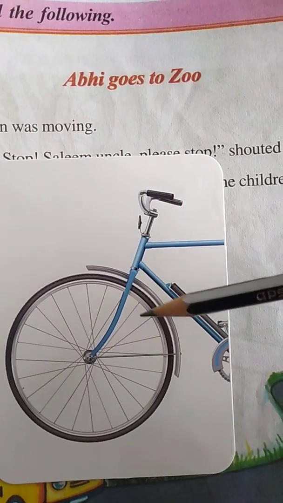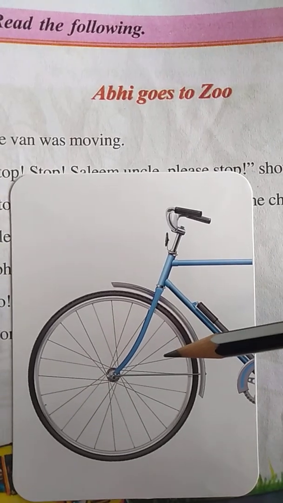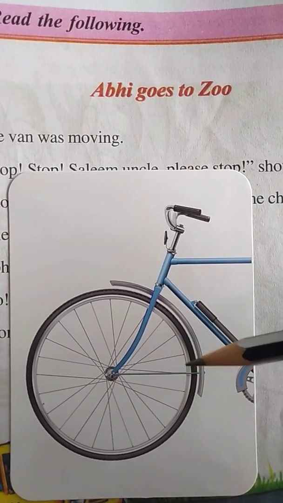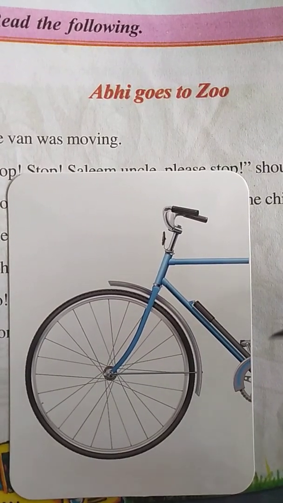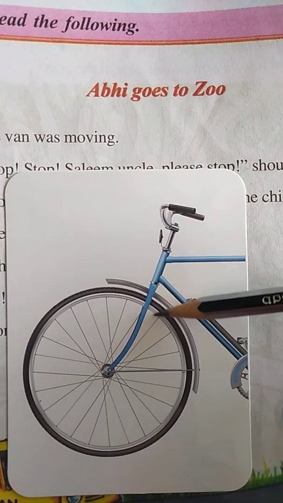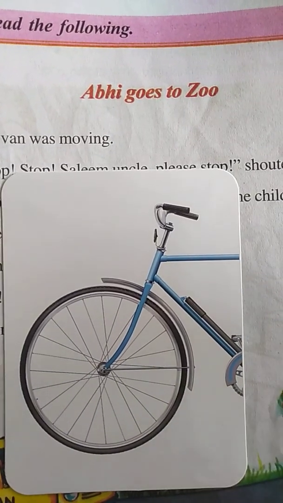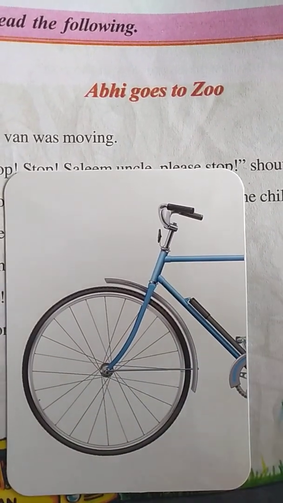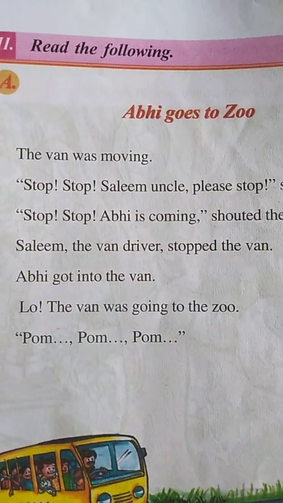Okay, so this vehicle does not use any petrol or diesel. We have to paddle it by our own energy, so it moves forward. This will also run or move only on the road. Okay, so this vehicle is called the bicycle or cycle. Next I am going to show you the picture.